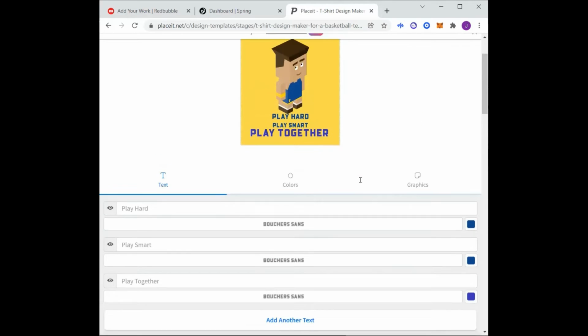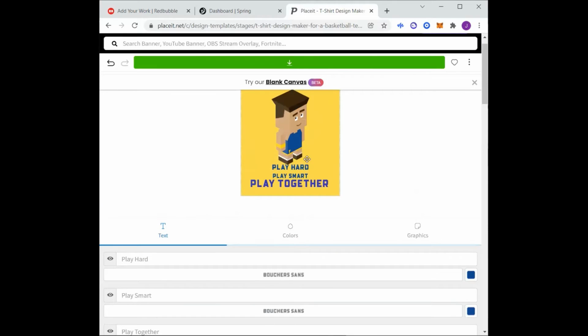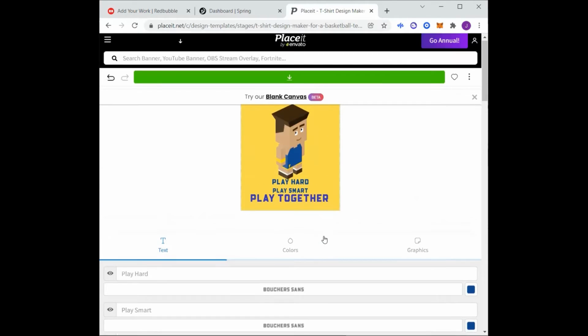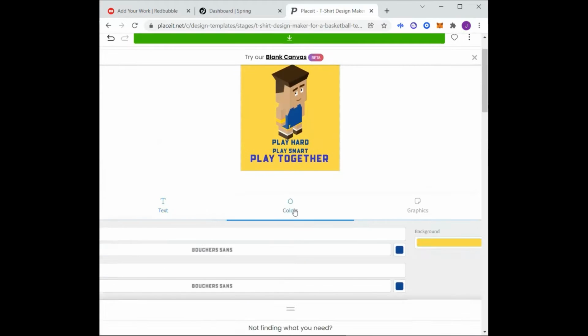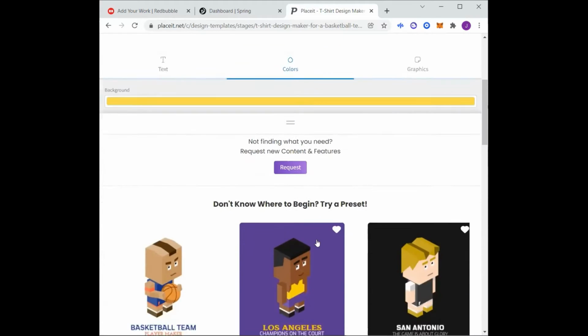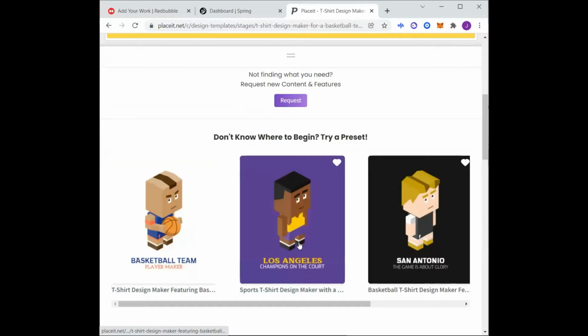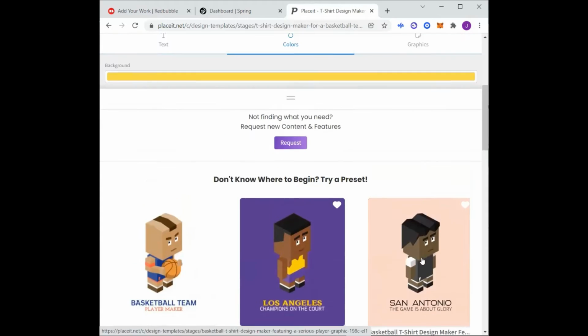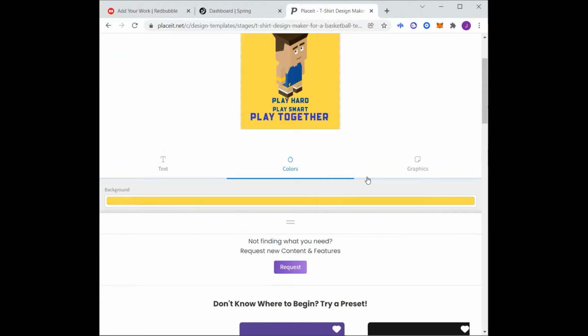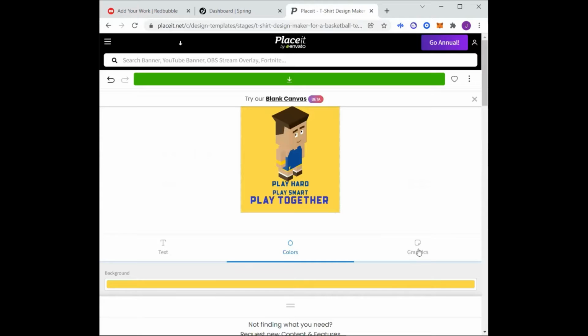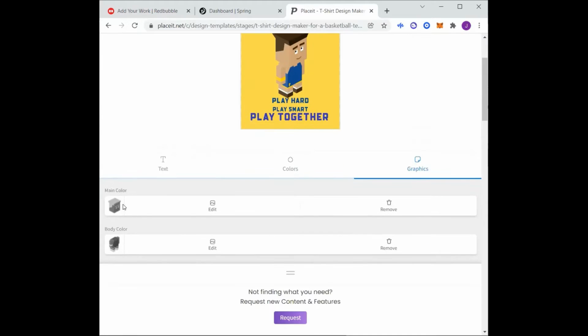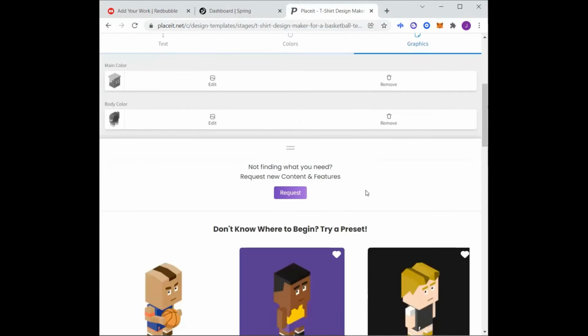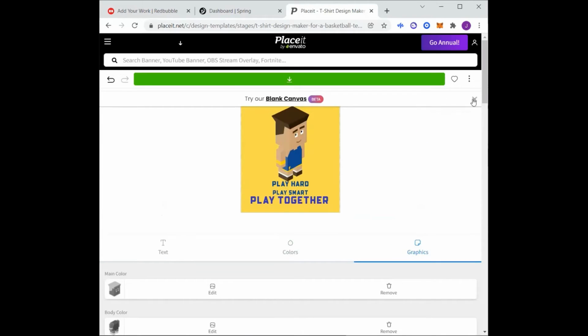All right. The background colors. So I want to keep background colors. Let's say that I do. Is there anything else that I want to change? Let's see. Just for the sake of argument, right? You can see how. Yeah. We'll stick with these colors for now. Graphics. Do I want to change the graphics? Main color. The player. No, just for the sake of the video, I'm going to keep it the same so I'm not wasting more of your time. All right, so we got that done.